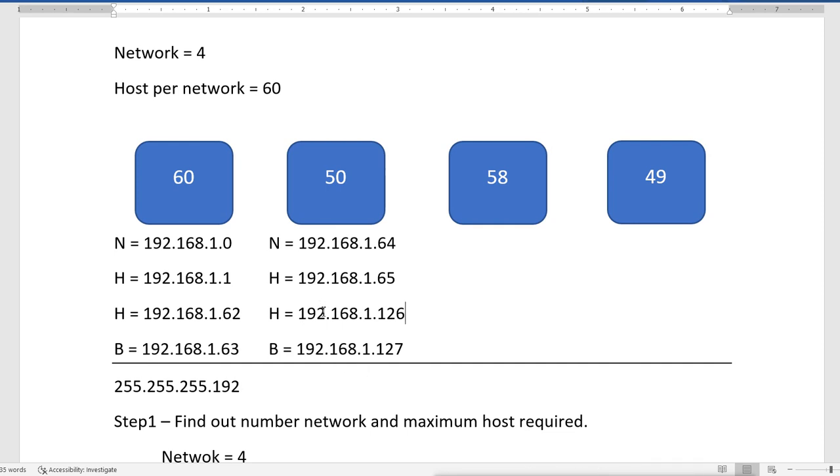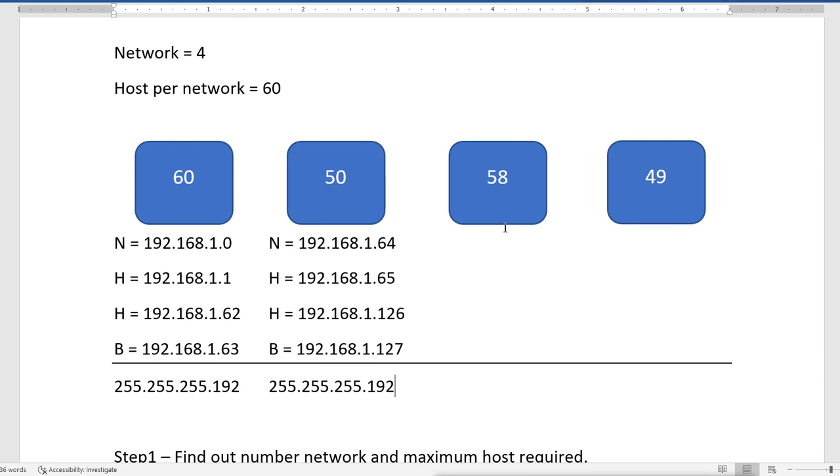So in this department, when we assign IP addresses to all the machines, we will use the IP addresses from 192.168.1.64 to 192.168.1.126. And for the subnet mask we will use 255.255.255.192. When we use this subnet mask, all these machines will easily understand that this department is the second network of the 4 networks of 192.168.1.0.